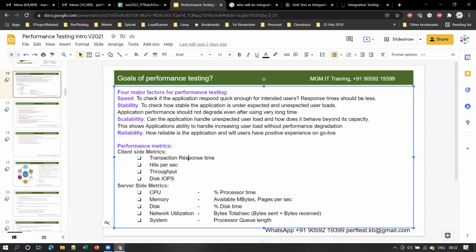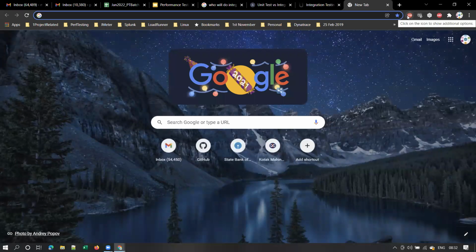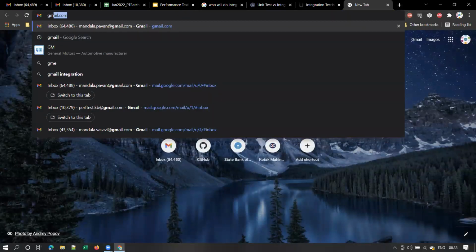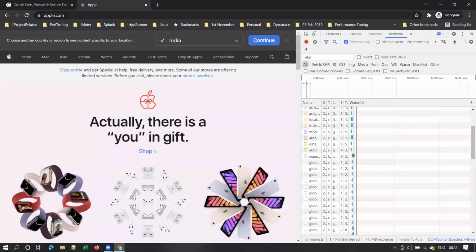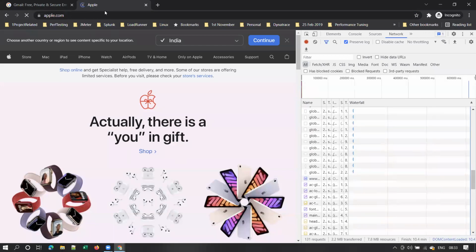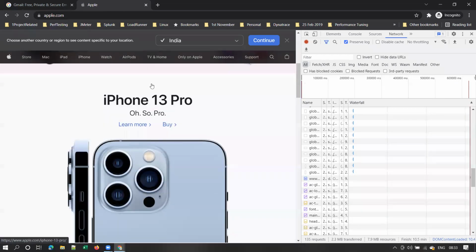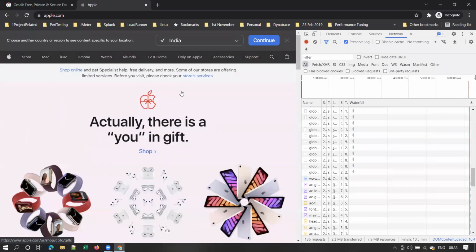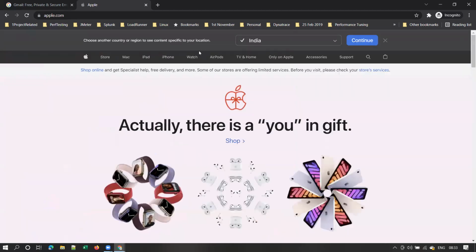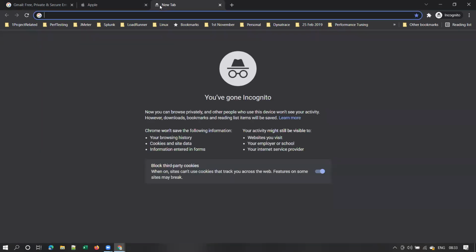I'll explain each of these in detail in the coming sessions. However, response time I already explained. Transaction response time is nothing but, first let's understand what is meant by transaction. Any user action which involves sending some request to the server is called a transaction. Let me explain with an example. Suppose you type some URL of the application, apple.com. This is one user transaction.